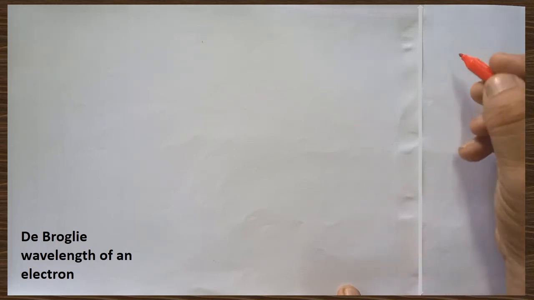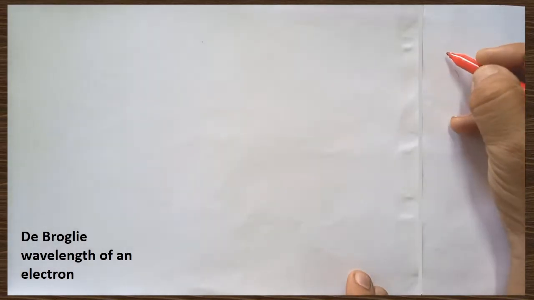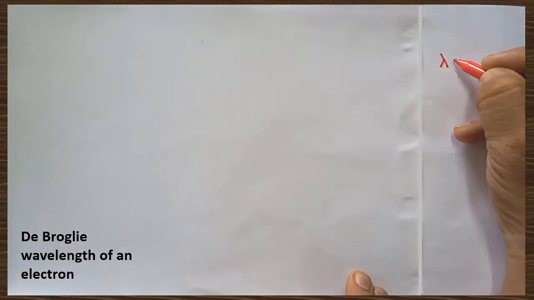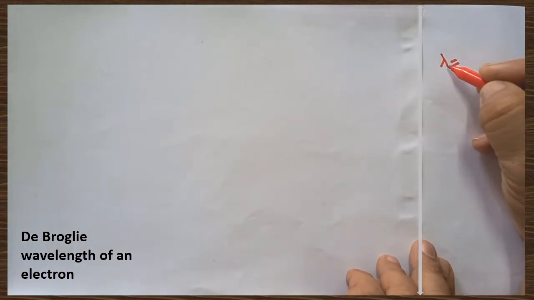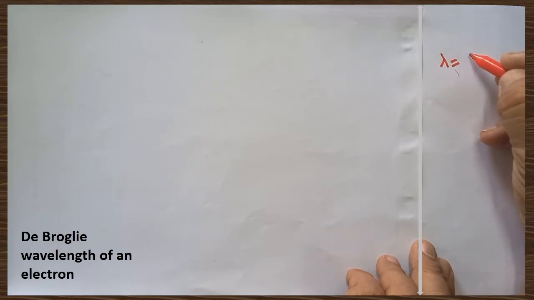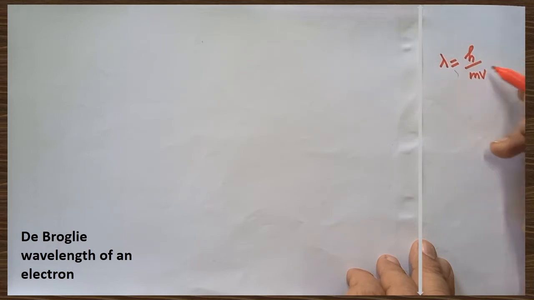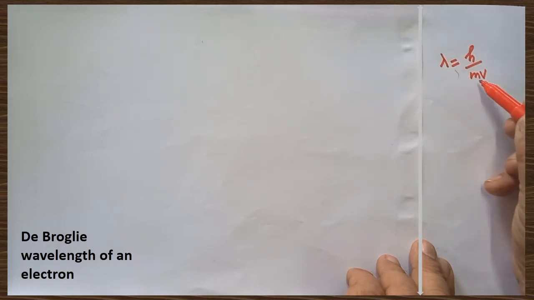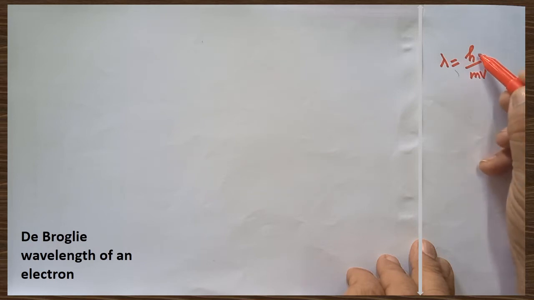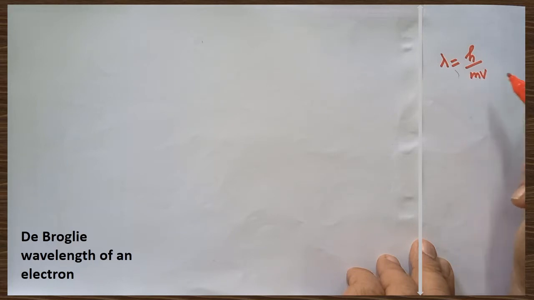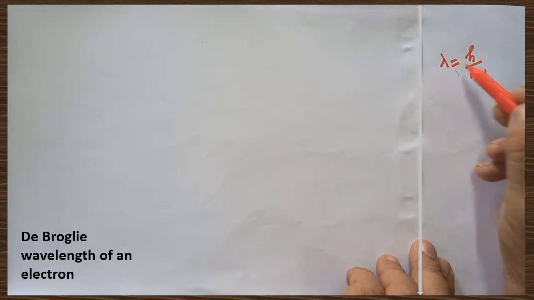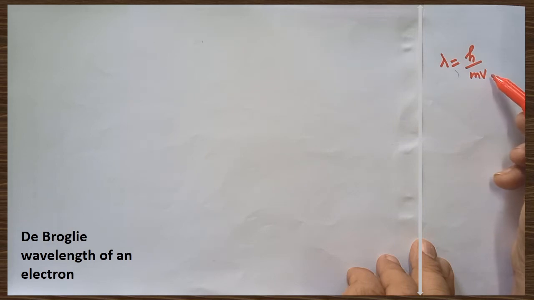To calculate the wavelength of the electron in the absence of an electric field, that is within the atomic system, the wavelength can be calculated by the formula lambda equals h by mv. By knowing the speed of the electron, the mass of the electron, and h, Planck's constant, the wavelength of the electron can be measured. Here the wavelength mainly depends on the velocity, that is, the speed.